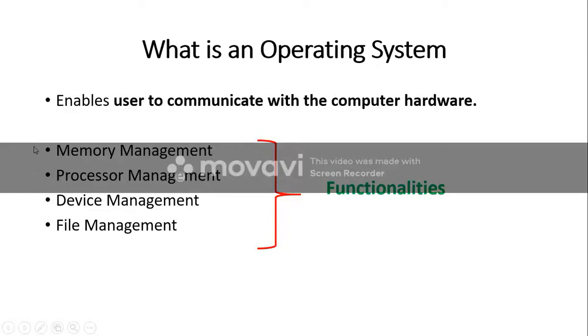So basically we can say that the operating system has these major functionalities: memory management, processor management, device management, and file management. And the operating system is a piece of software which acts as the interface between the user or application program and the physical hardware of the computer.